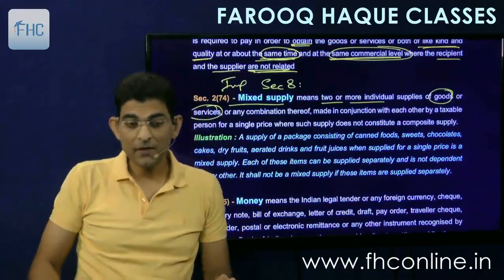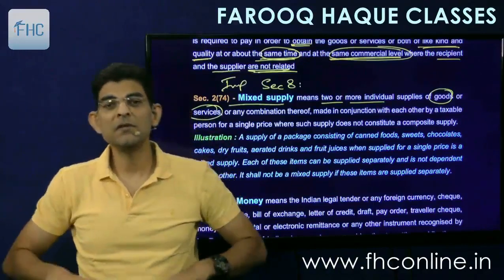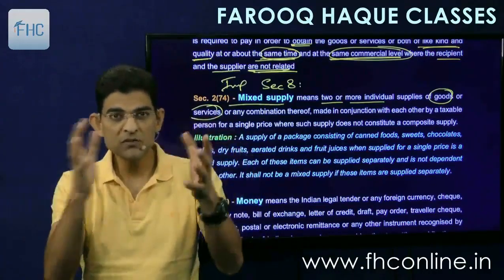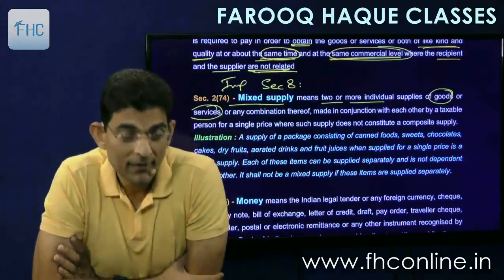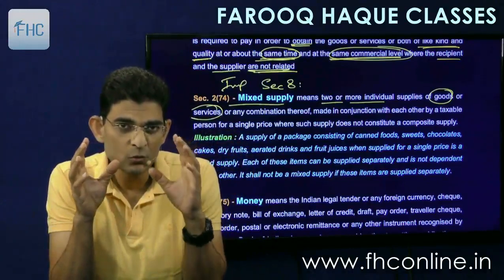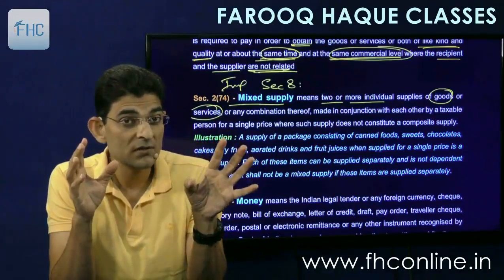So that is a combination. Now, combination means whenever two or more goods are put together and sold, or two or more services, or goods and services, it is a combination. This combination is divided into two things: composite and mixed.